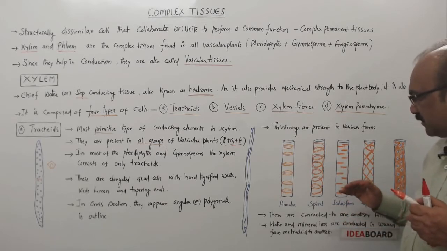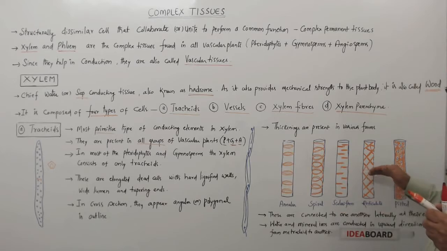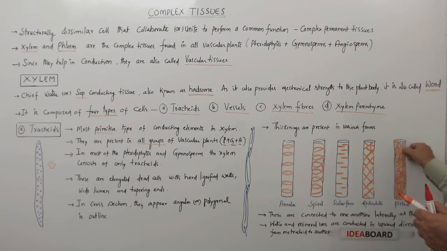And sometimes the scalariform thickenings may get connected and form one network, and this net-like thickening is called reticulate thickening. And here you can see this orange color represents secondary wall, and it is deposited everywhere, leaving these gaps, and these are called pits. So that's why this is called pitted thickenings.